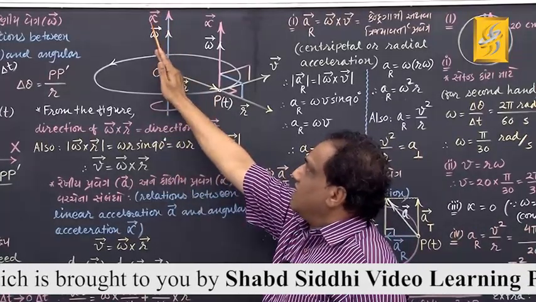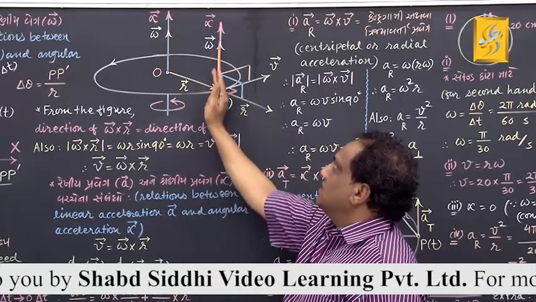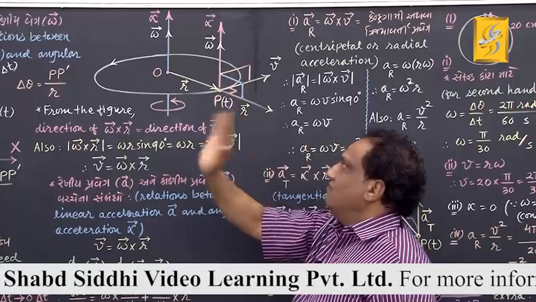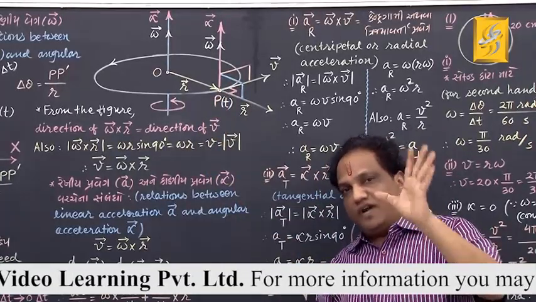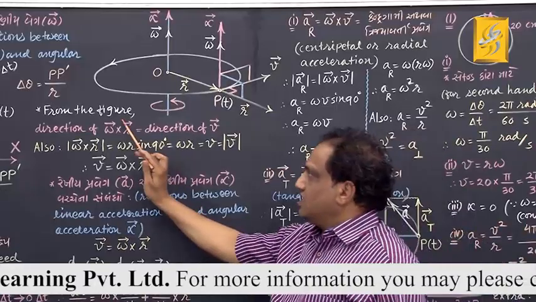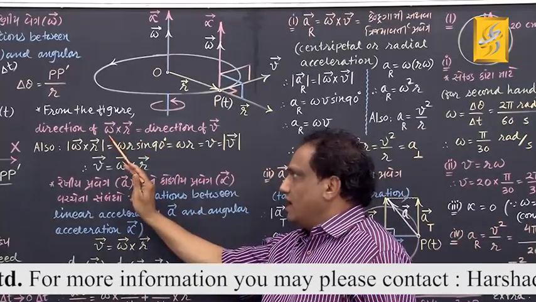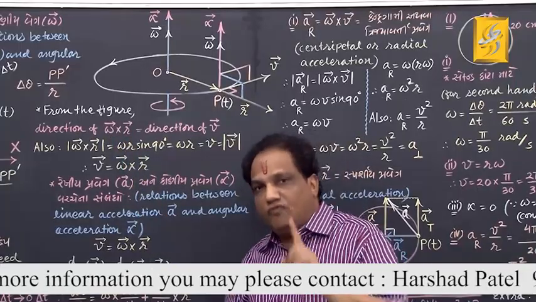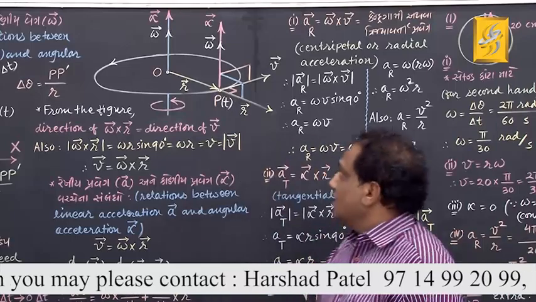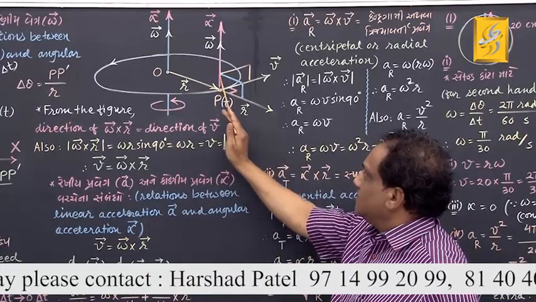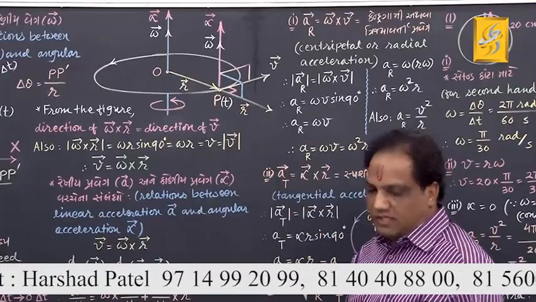This vector alpha I have shifted, I have brought over here, correct? So this is now vector alpha. Fine. Now suppose I want to find out the direction of such a vector product. Which vector product? Vector omega cross vector r. How to find vector omega? This way. How to find vector r? This way. Now the situation is like this.